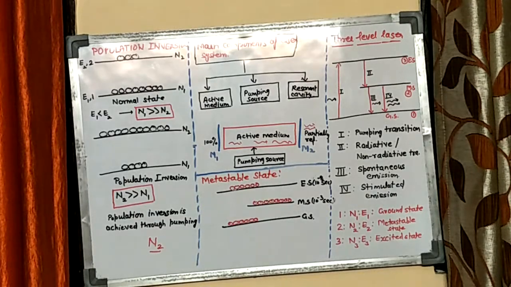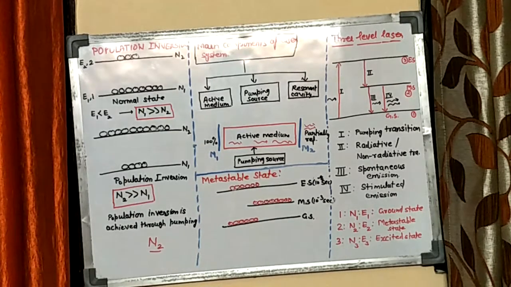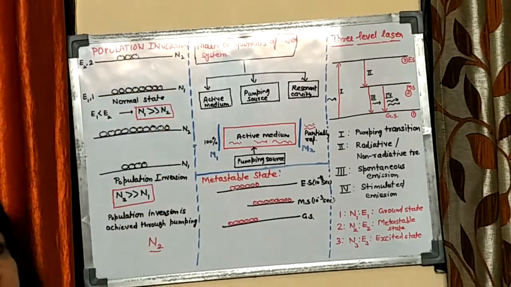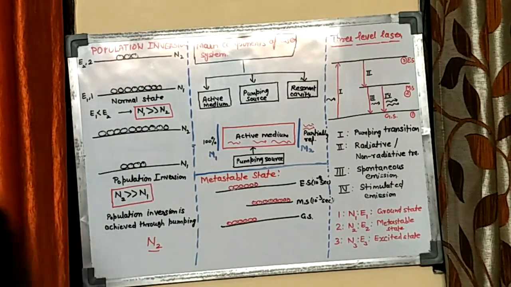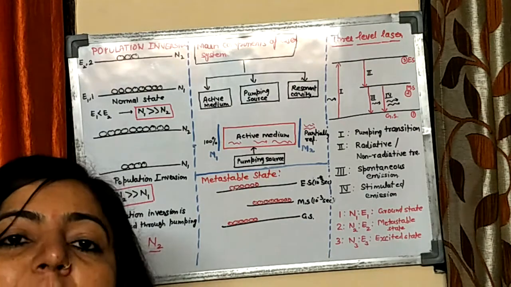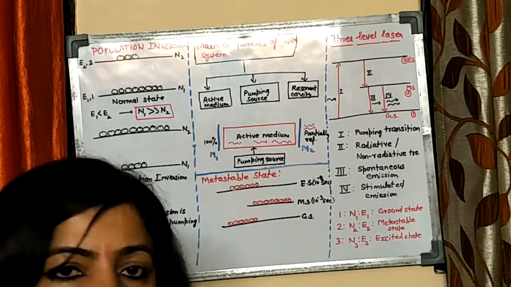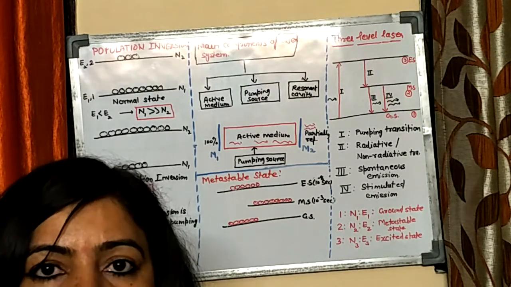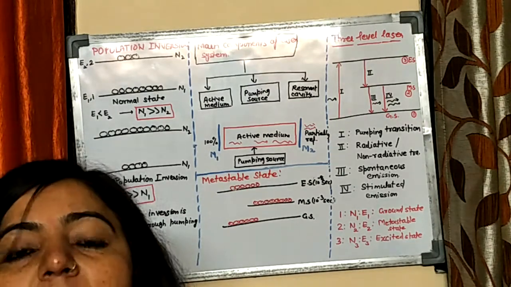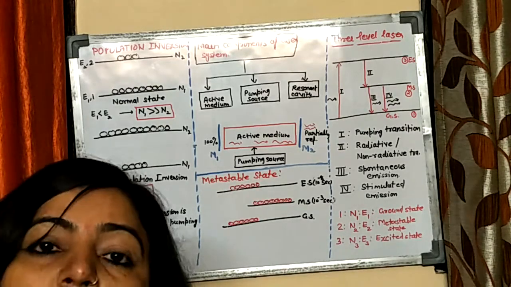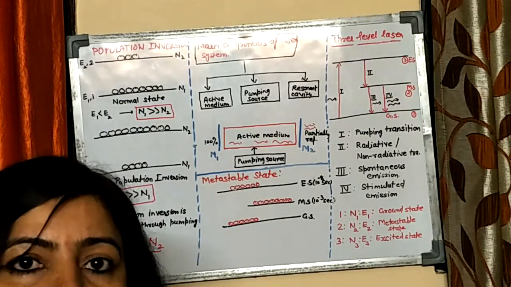So in today's lecture, we are going to discuss the principle of laser action. This population inversion is known as the principle of laser action. As you know, in a laser, light gets amplified through a process known as stimulated emission. And the main requirement for stimulated emission is that the number of atoms in the high energy state should be greater than the number of atoms in the ground state or low energy state.